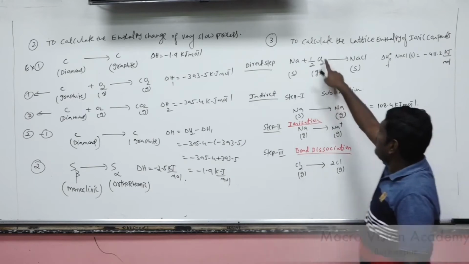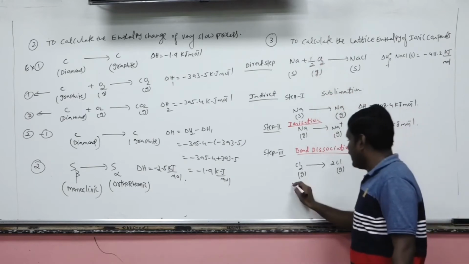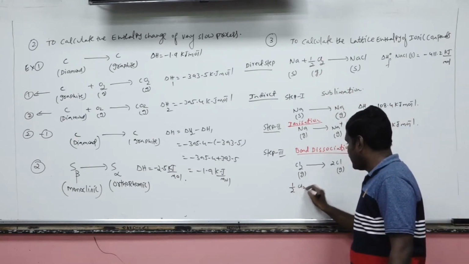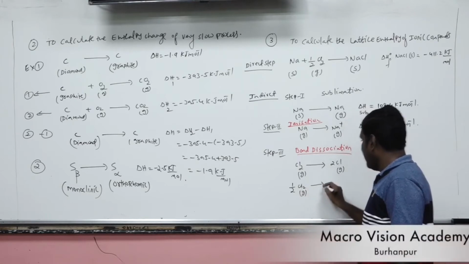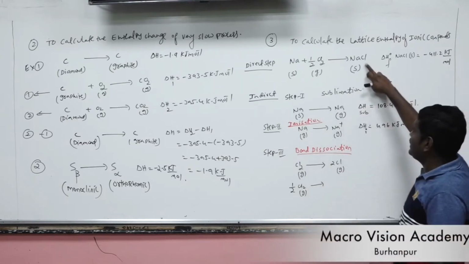But in this, half mole chlorine is there, so I am multiplying by half on both sides, since I have only one chlorine atom in the sodium chloride.